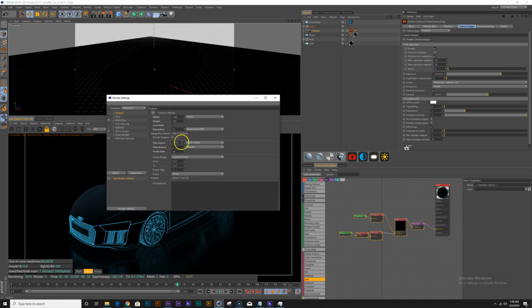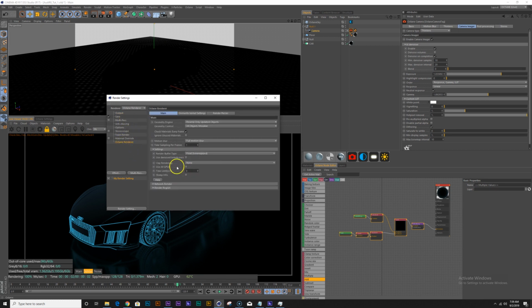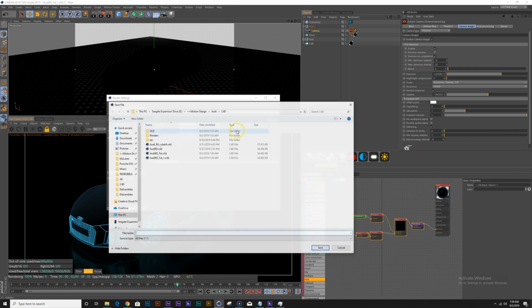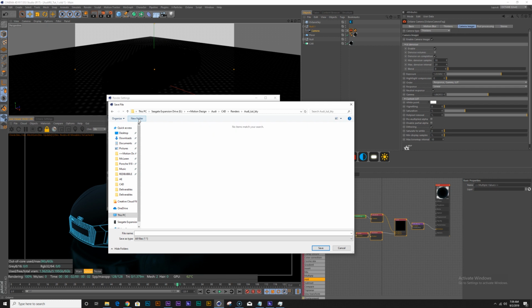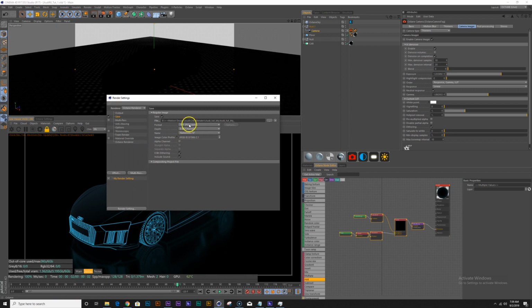So I will open up render settings. Let's go render all frames. Make sure that I'm rendering with Octane. Let's go under Octane and check use the denoise pass, and let's save it somewhere. So let's make a new folder called Audi tutorial beauty pass. And let's just use a JPEG for this. And yeah, that's fine. Okay, so I think we're set up here, and I'm going to render to picture viewer.